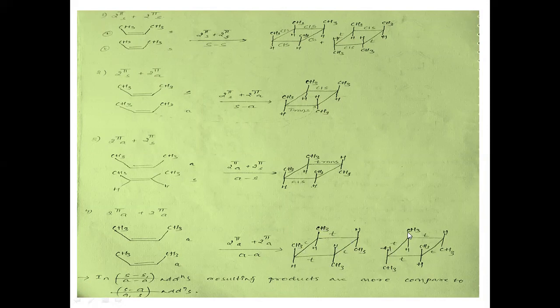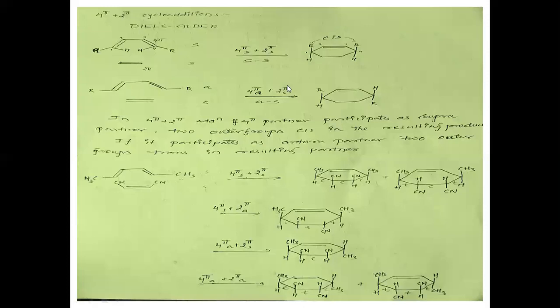And you can also write another differential representation. Here in this case, both the methyls are opposite, in a trans manner. So in supra-supra or antara-antara addition, the resulting products are more compared to supra-antara and antara-supra cycloadditions. The number of products which we can observe in supra-supra and antara-antara is more when compared with supra-antara and antara-supra cycloaddition.